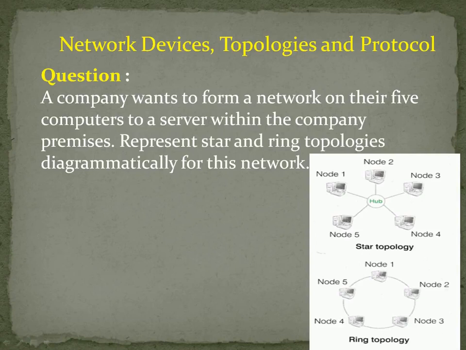which is nothing but star topology. The important thing is that in star topology the structure should look like a star, and in ring topology the structure should look like a ring. So all the 5 nodes should be connected to each other in ring shape. This is the way you have to connect, and this is the way you have to draw.